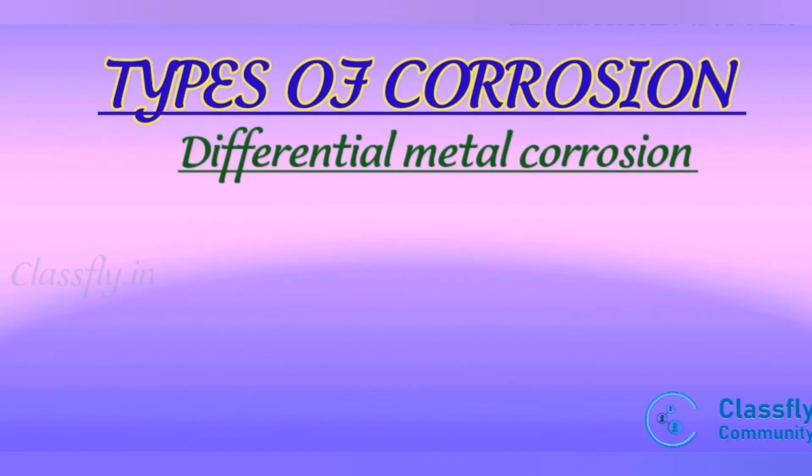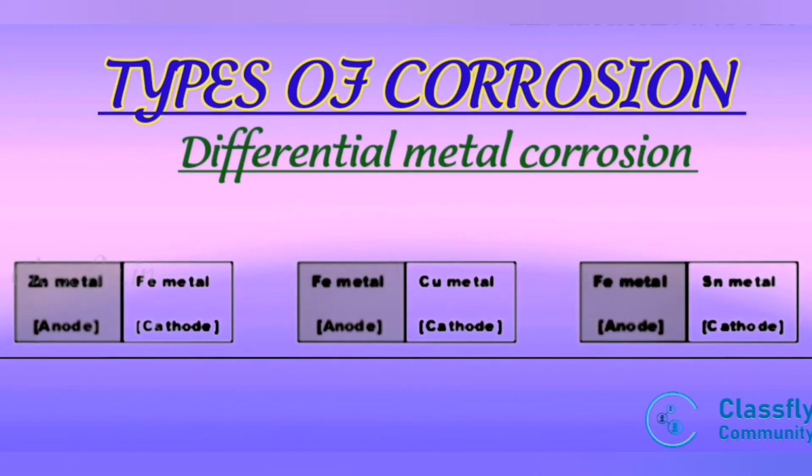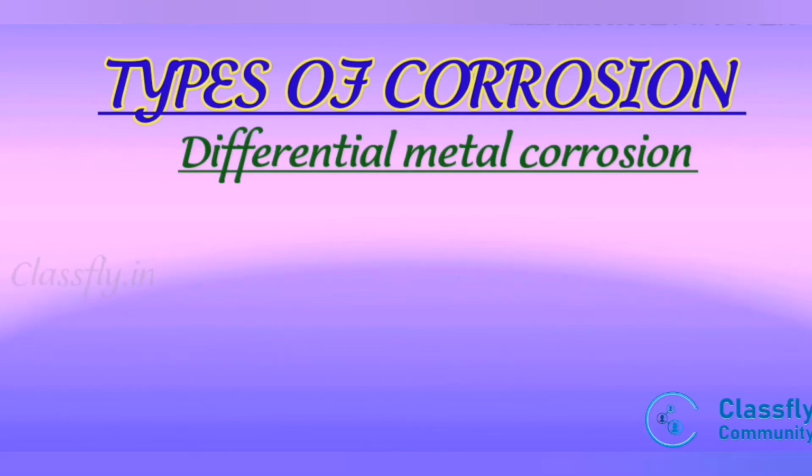Differential metal corrosion. This type of corrosion occurs when two dissimilar metals are in contact with each other and are exposed to a corrosive environment. The two metals differ in their electrode potential. The metal with lower electrode potential acts as anode and the other metal with higher electrode potential acts as cathode. A galvanic cell develops between the two metals. The anodic metal undergoes oxidation and gets corroded, and reduction reaction occurs at the cathodic metal, and the cathodic metal does not undergo corrosion.